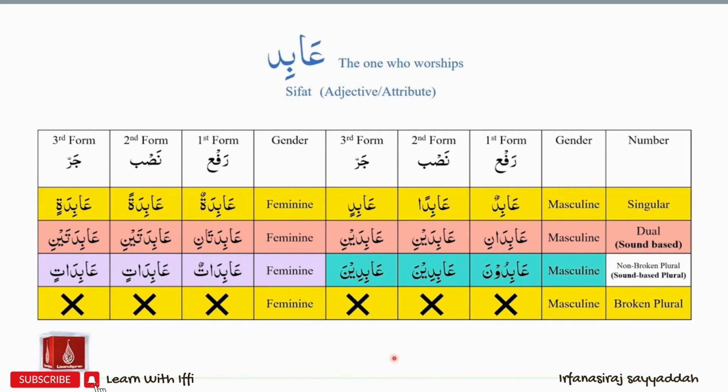The purpose of repetition is to make sure that at least we can memorize the ending sounds. That is, for dual asma, we always have to focus on the Aani and Aini ending sound. For masculine non-broken plural, we have the unaa and inaa ending sound. And for feminine non-broken plural, we have the atun and atin ending sounds.